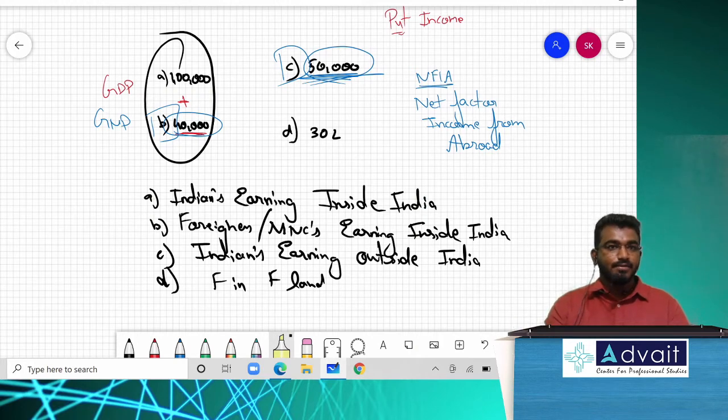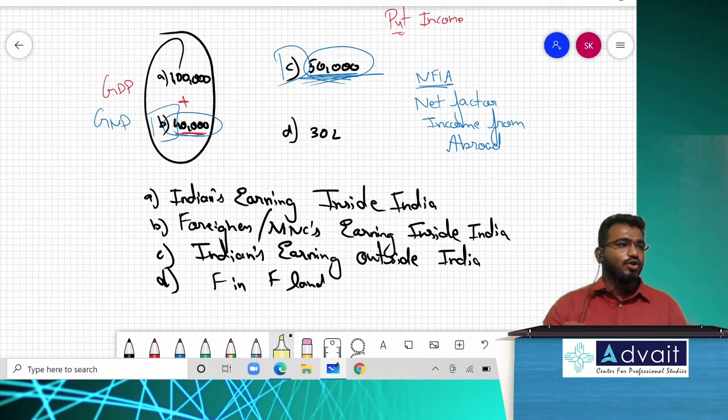Acceptable? Now with the same biscuit, the restaurant people will further process it and make some desserts. So for a restaurant person, it is still an intermediary good. But for a household, it is a final good. So it depends on the situation whether it is final or intermediary. But when we are calculating national income, only and only the value of final goods should be considered. Is that clear? Super.